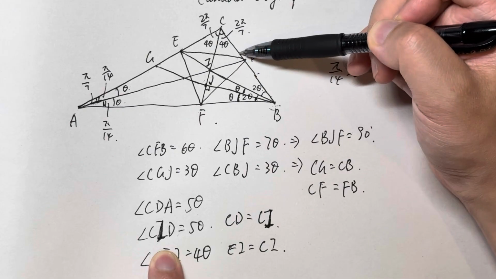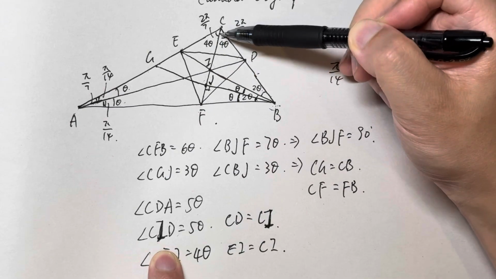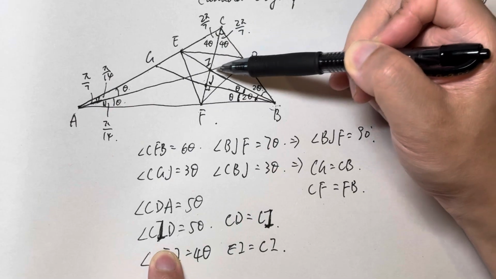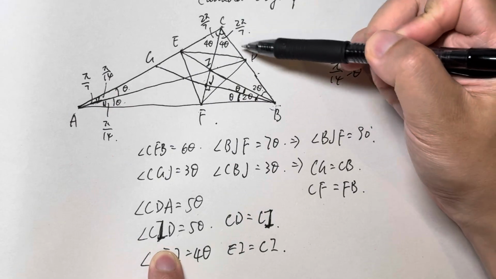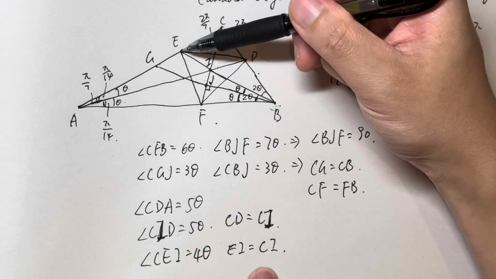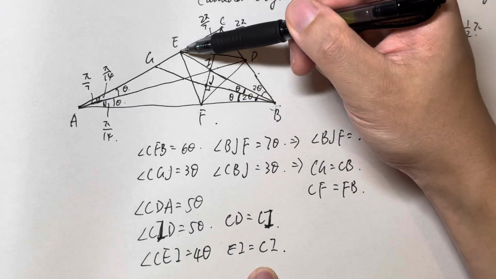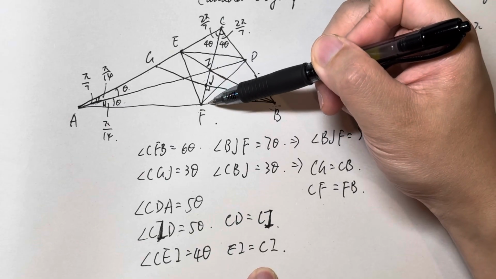That's 5 theta here. And in triangle CID, this is 4 theta, this is 5 theta. So this one should be 5 theta, right? That means CD equals CI. CD equals CI. And in the triangle CIE, this angle equals this one equals this one, right?